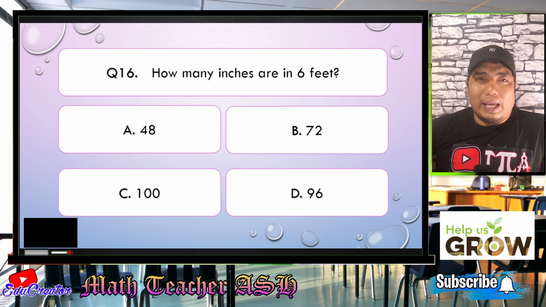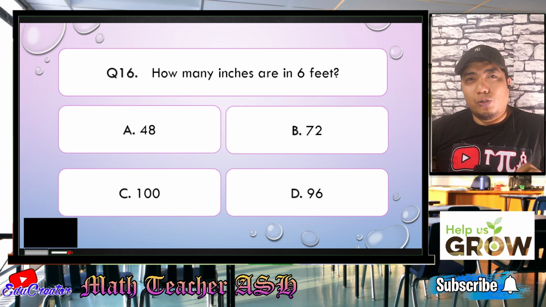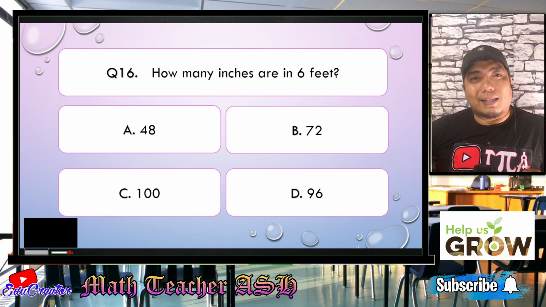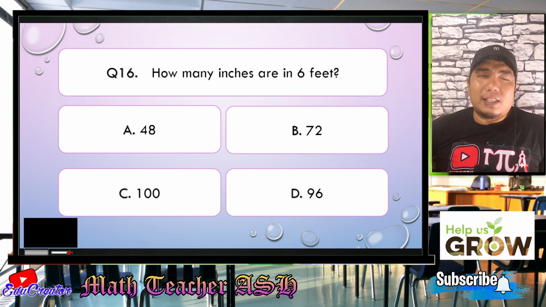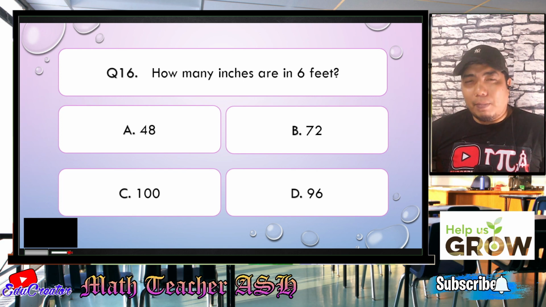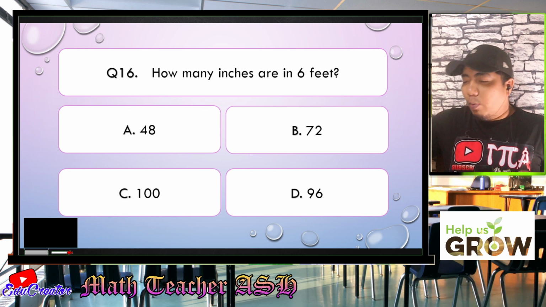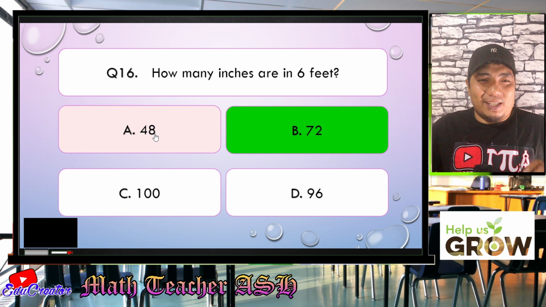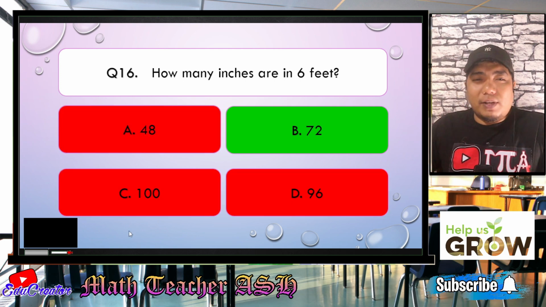All right, math learners, in answering this one, you should know the conversion factor between inch and foot. For 1 foot, there are 12 inches. So if you are asked, how many inches are there in 6 feet? That means you just need to multiply 6 by 12. And when you multiply 6 times 12, the correct answer is, very good, letter B. Easy, right? Very easy, my dear math learners.